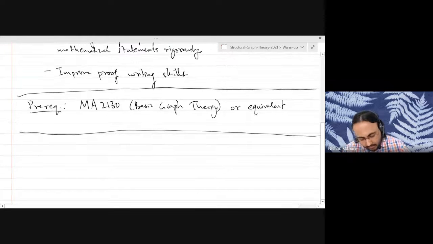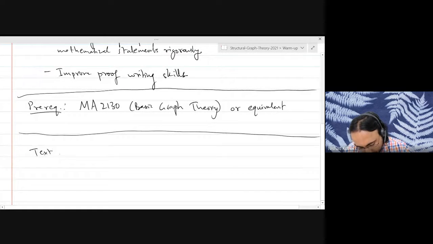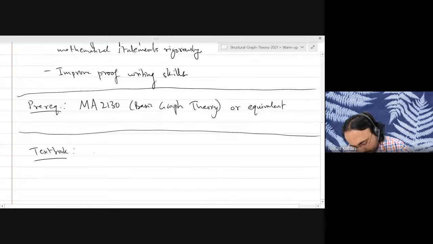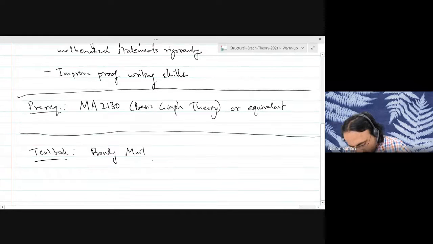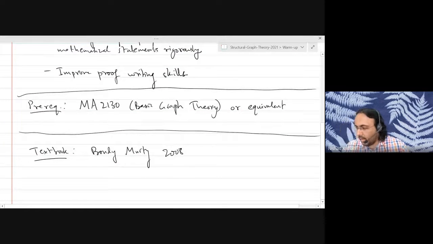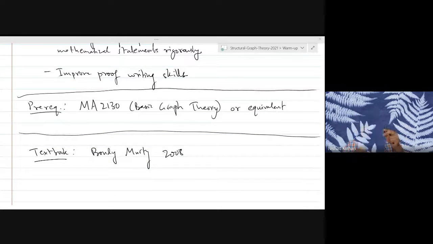The textbook that we will be using for most of the things is Bondy and Murty, 2008. I have the book with me. Okay, so the book is not visible. Now maybe it's visible. So it's Bondy and Murty 2008. They have another book from the 1970s, which is also okay, but this is the one I will be following.